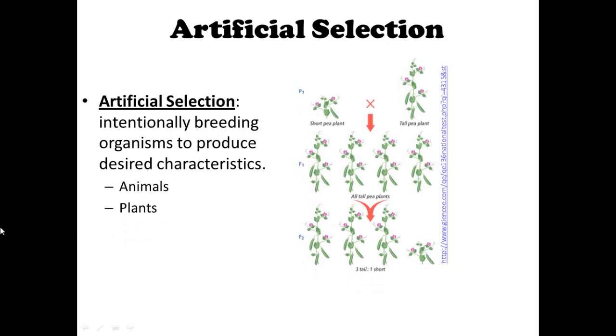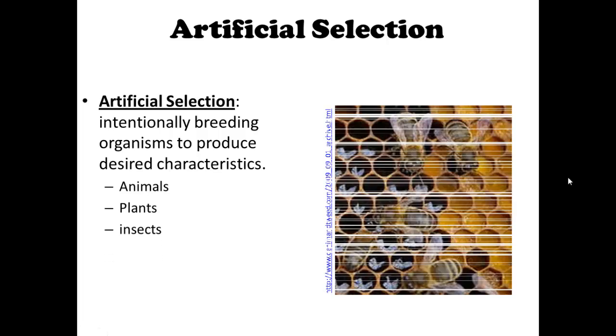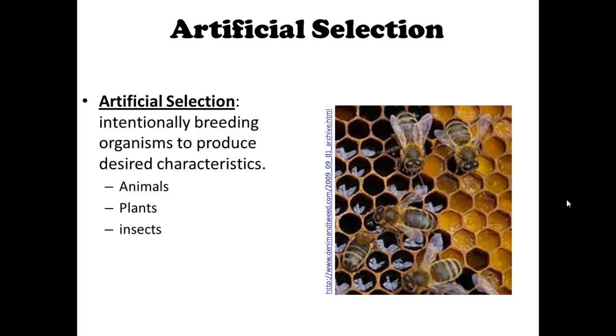Okay, and there's also artificial selection in plants. These are pea plants. Mendel's pea plants were an example of artificial selection. He purposely bred one type of plant to another plant to see what he would come up with. He selected the plants that he wanted to breed. So that's an example of artificial selection in plants. And there's also artificial selection in insects. For bees, for example, we would probably breed bees so that we get offspring bees that would produce the most honey.